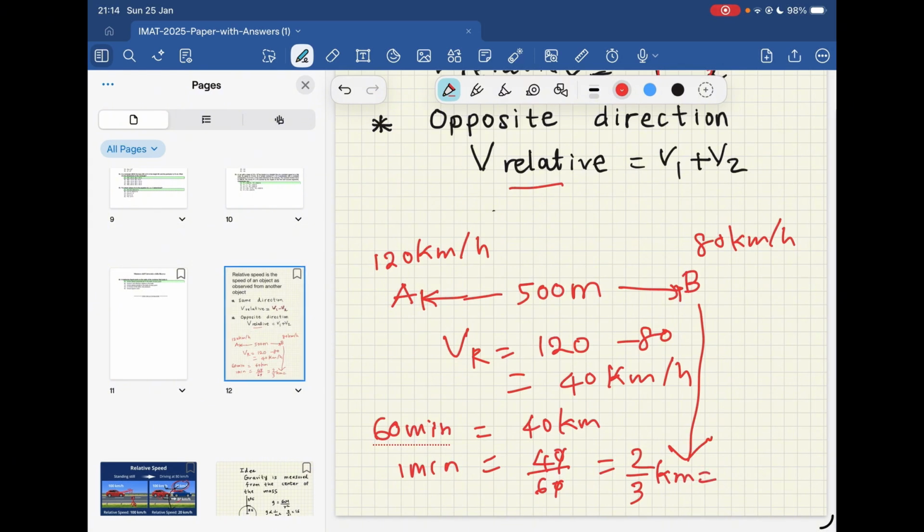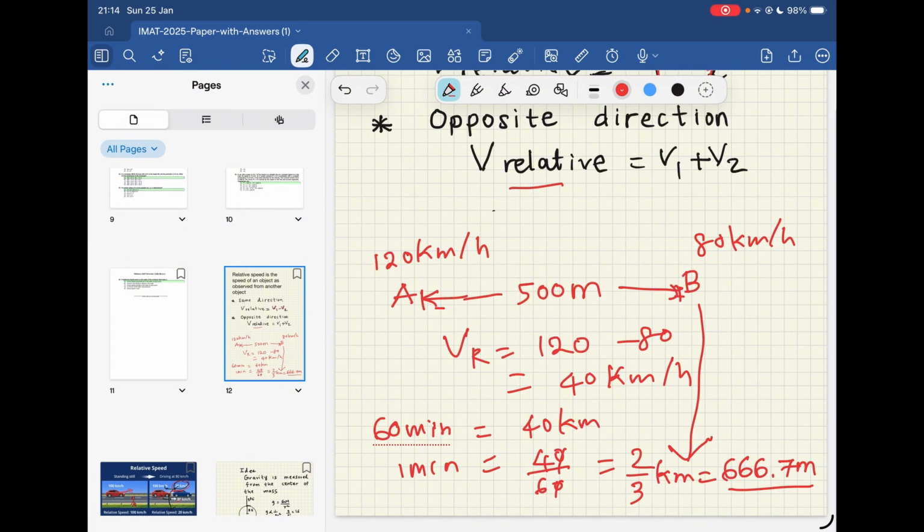So if you convert this 2 by 3 kilometers into meters, it's going to be 666.7 meters. But the gap is 500 meters. But during that 1 minute, A can pass 666.7 meters, which is greater than 500 meters. So we can simply say A has overtaken B.